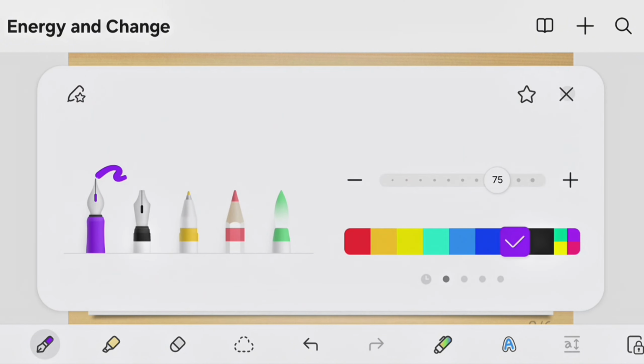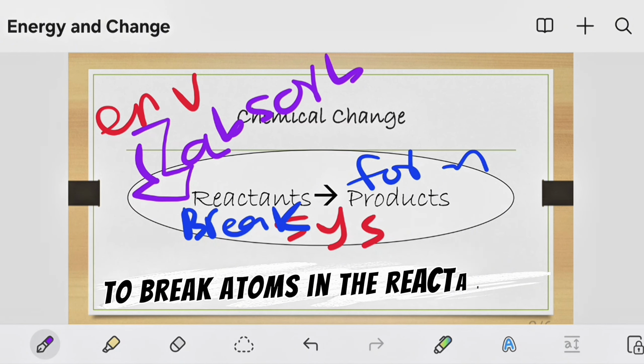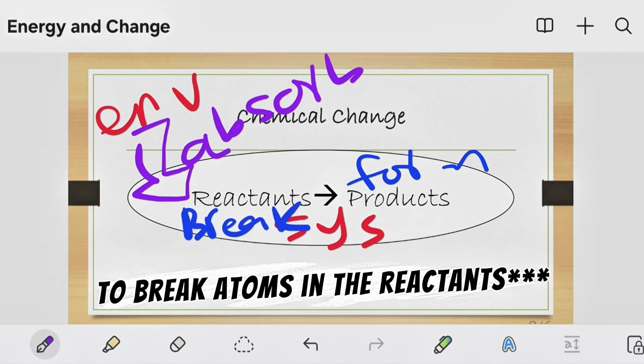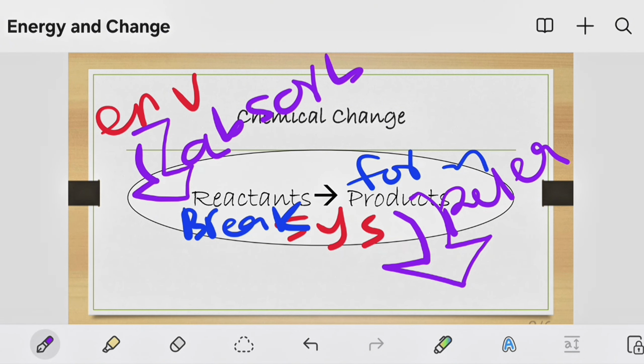We said the environment provides energy to the system, meaning the system absorbs energy to break the reactants. At the end, the products release energy to the environment. We said we have two types of chemical reactions that can occur: an exothermic reaction and an endothermic reaction.